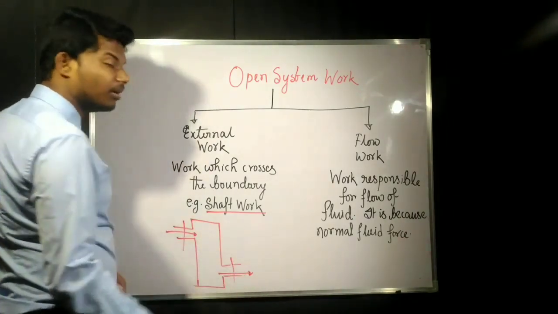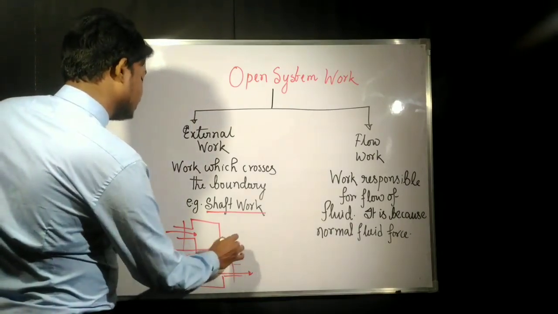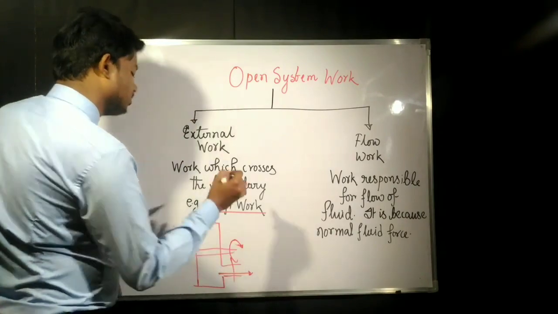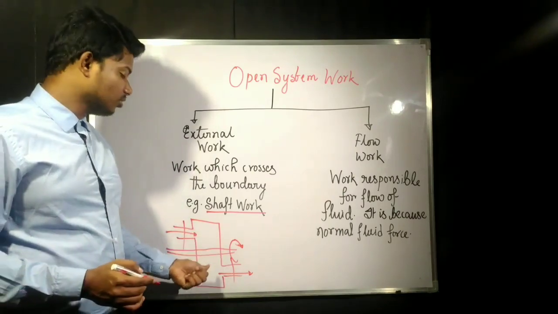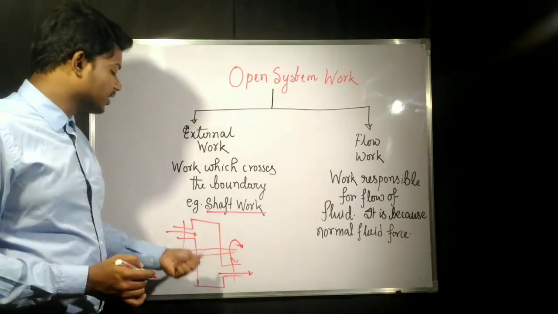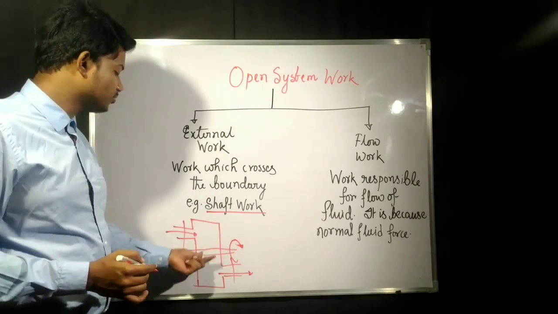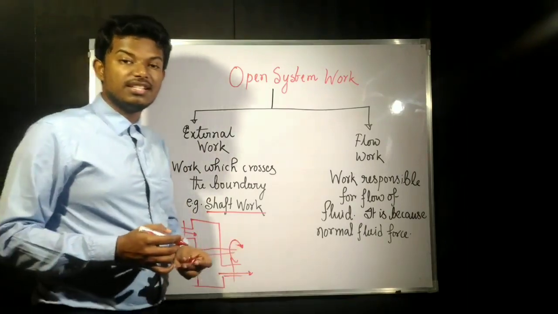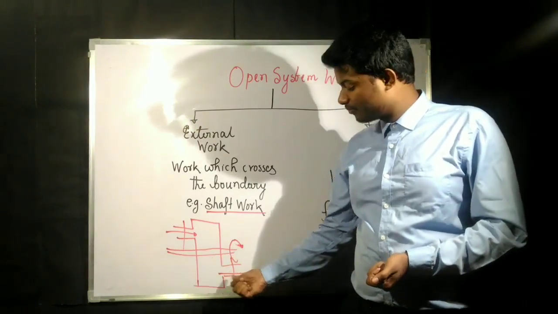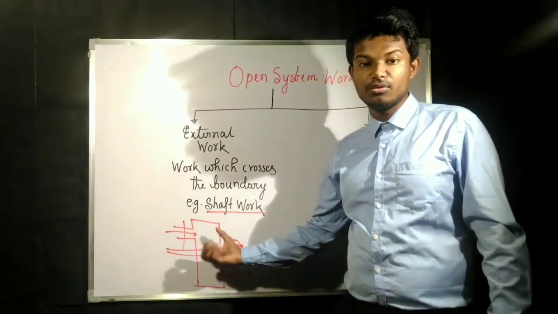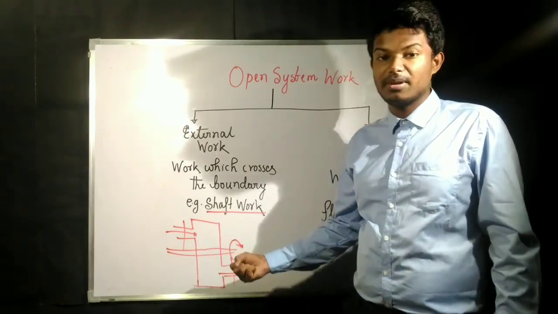This was the boundary which we have discussed. Now in that there is a shaft. Whether high temperature fluid comes in or low temperature fluid comes in, if that shaft is moving, that means the work is going out of the system, which is being turned due to the flow of fluid.